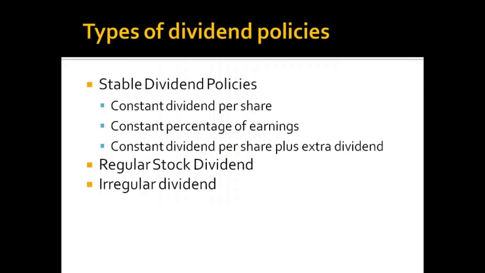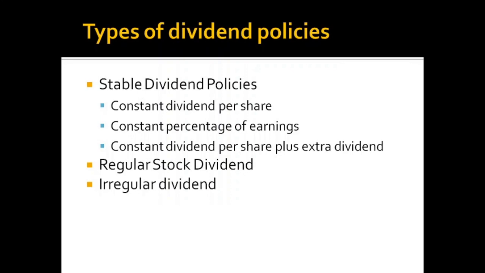And the last type of stable dividend policy is constant dividend per share plus extra dividend. This is a mix of the first stable dividend policy. That means a constant dividend per share is definitely distributed to the shareholders.